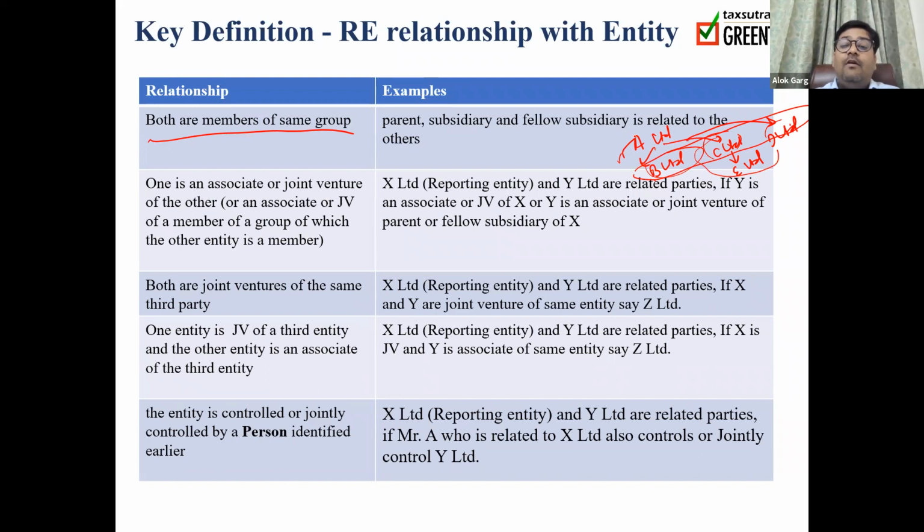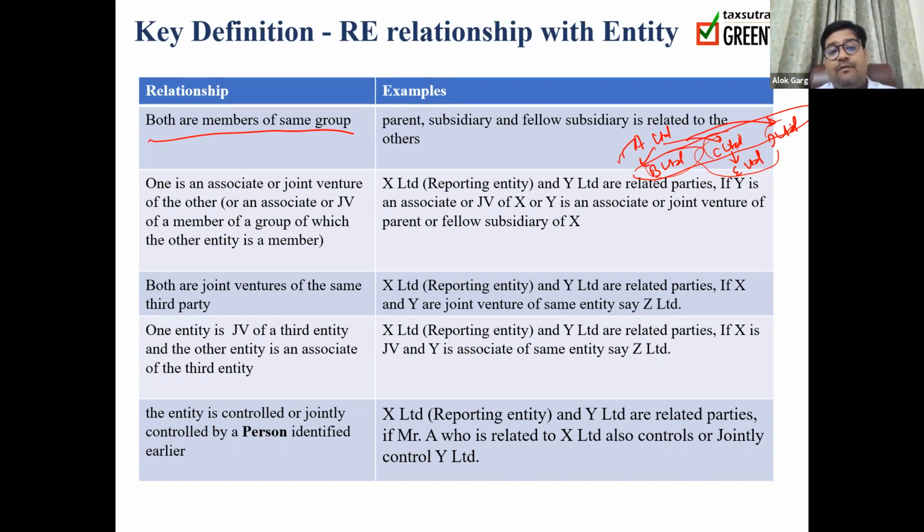So we are discussing what else. Okay. So first we discussed if two entities are members of the same group, then all the entities of the group are related to each other. Then we have discussed if there is an associate and joint venture of a reporting entity, it is a related party. Or if it is an associate and joint venture of a member of that particular group, then again it is a related party. Then we have discussed if two entities are joint ventures of a third party, then these two joint ventures are considered as related parties because a single person is jointly controlling these two entities. So there could be an influence.